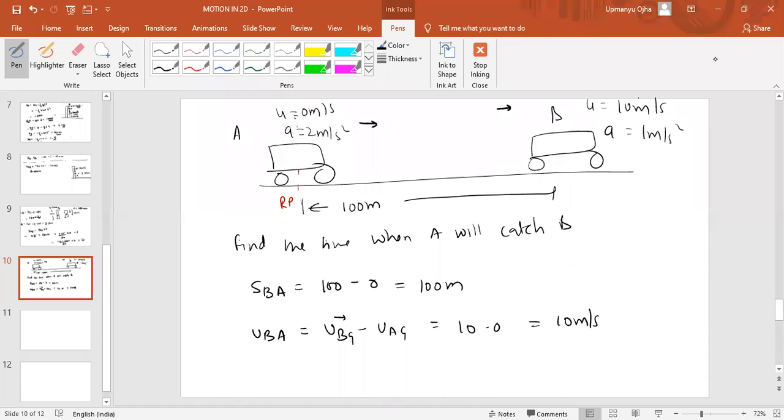What is the acceleration of B with respect to A? That is acceleration of B with respect to ground minus acceleration of A with respect to ground, which is 1 minus 2, means minus 1 meter per second square.